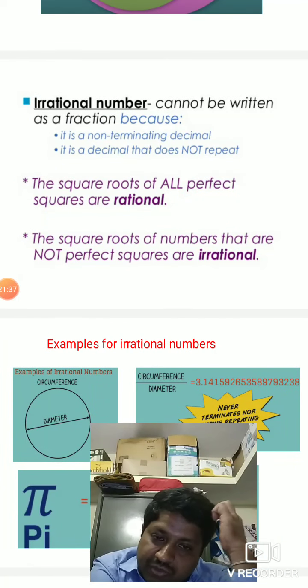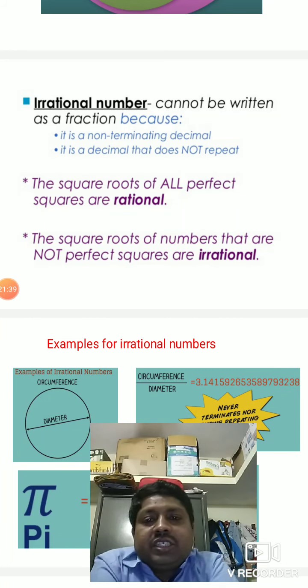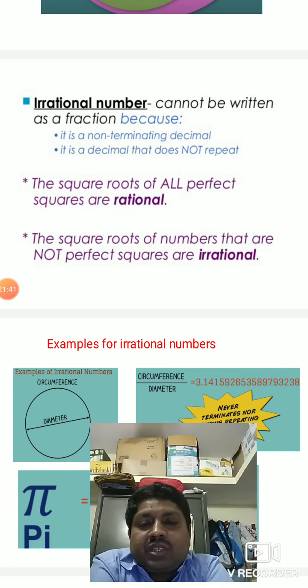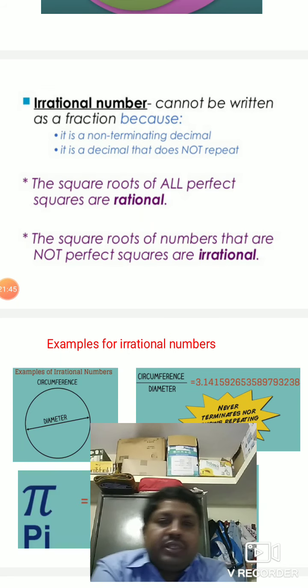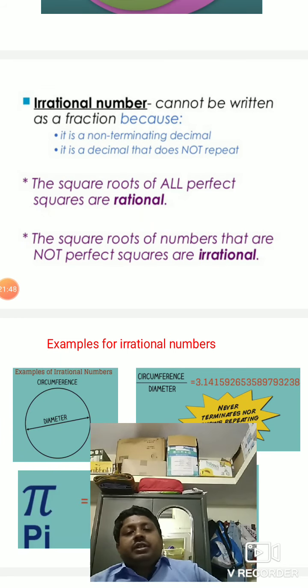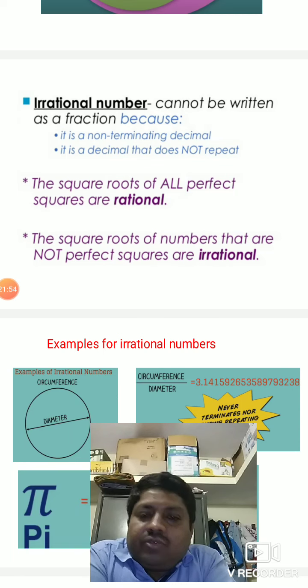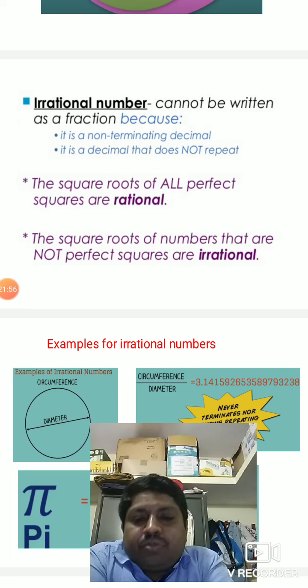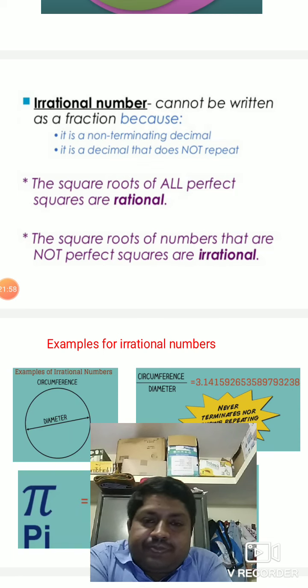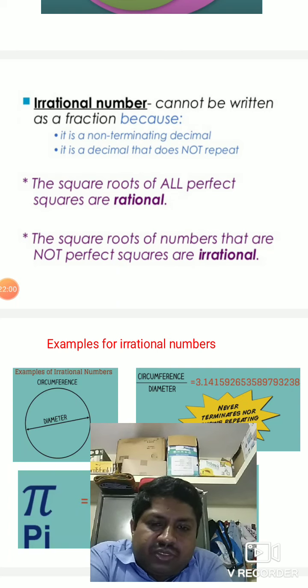Okay, the next type of numbers we have is irrational numbers. So this is a new concept for you. Rational numbers might have been done in class 8 itself, but up to rational numbers we got in class 8. Now in class 9, it's very important to learn irrational numbers. What is this irrational number?